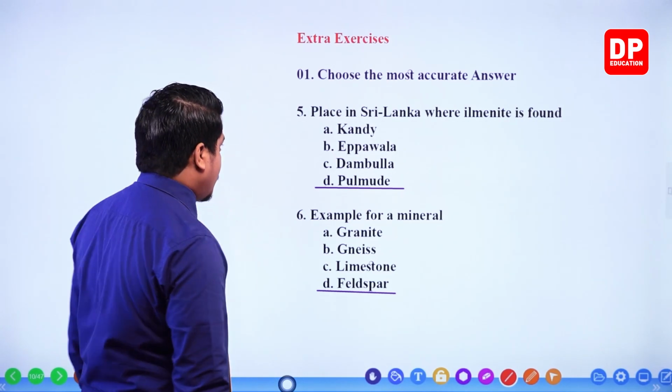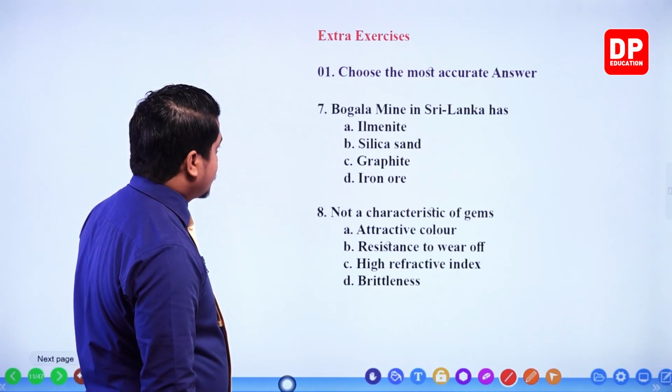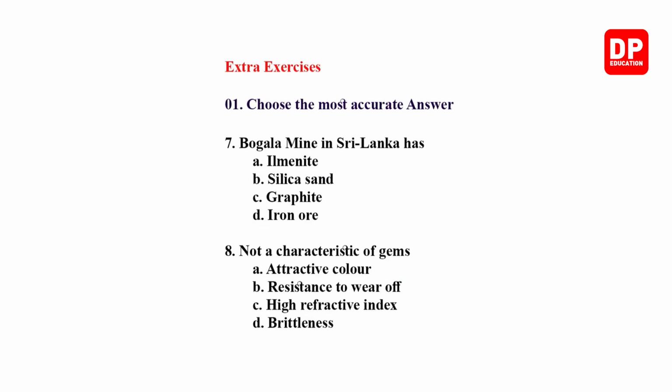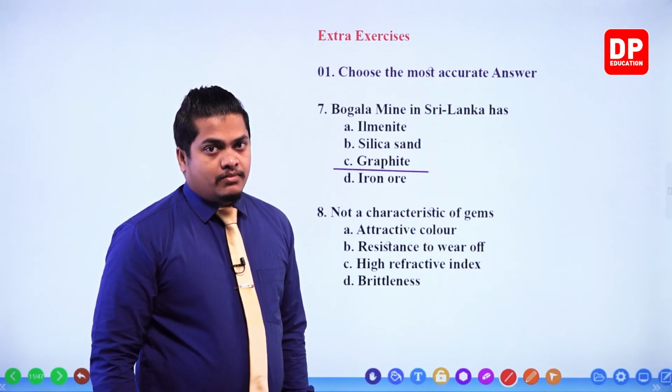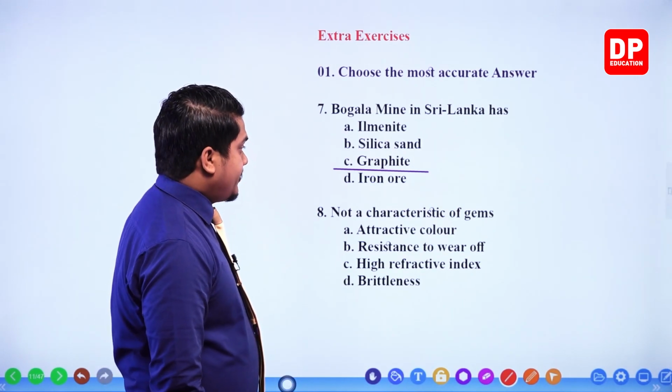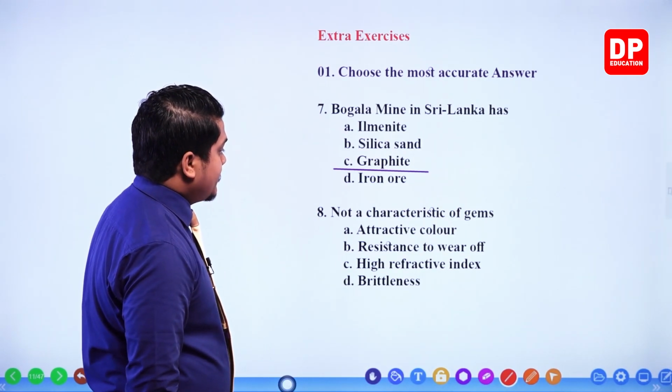Right, then the next one, question number 7. Bogala mine in Sri Lanka has, very simple my dear children, graphite. In Bogala mine we can identify graphite. There is graphite in Bogala mine. Okay. Right, then the next one, question number 8.